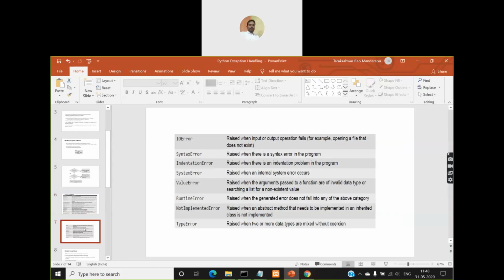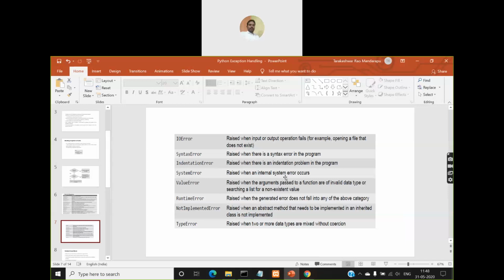So in this way, these are all the errors in the list. IO error is raised when an input or output operation fails. Syntax error: we have already got this error, our program got terminated because of a syntax error. If you forget to give a colon symbol at the beginning of a block, you'll get a syntax error. Indentation error: when you don't give indentation for a block at the beginning, you'll get an indentation error.